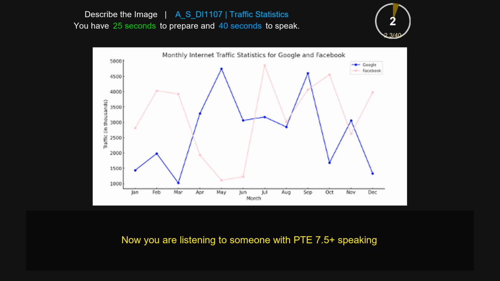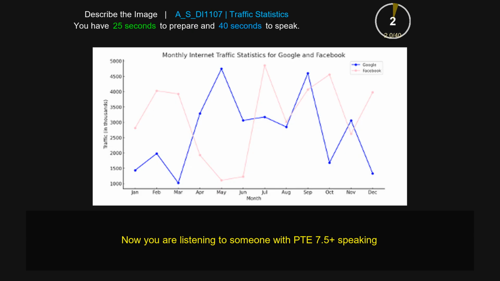This line chart gives information about monthly internet traffic statistics for Google and Facebook. The blue line represents Google and the pink line represents Facebook. This data is collected over a year from January to December. As you can see from the picture, in May Google is the highest, around 4600, and the lowest for Google is in March, around 1000. The highest for Facebook is in July, around 5000, and the lowest for Facebook is in May, around 1000.